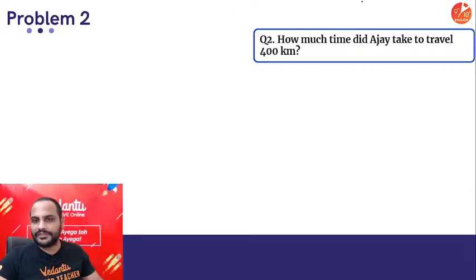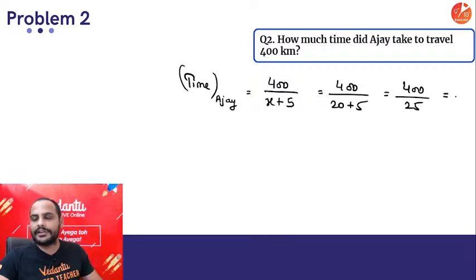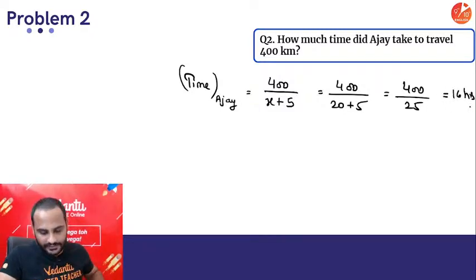And similarly, how much time did Ajay take to travel 400 km? So time taken by Ajay is equal to 400 divided by x plus 5. x is 20, so 400 divided by 20 plus 5, which is 400 by 25, which is nothing but 16 hours. Ajay took 16 hours, and if they ask you how much Raj took, Raj will take 20 hours.